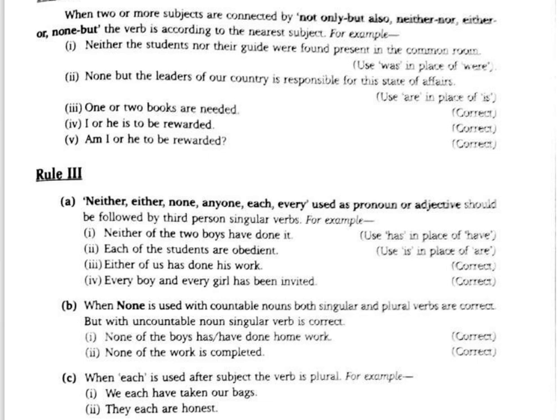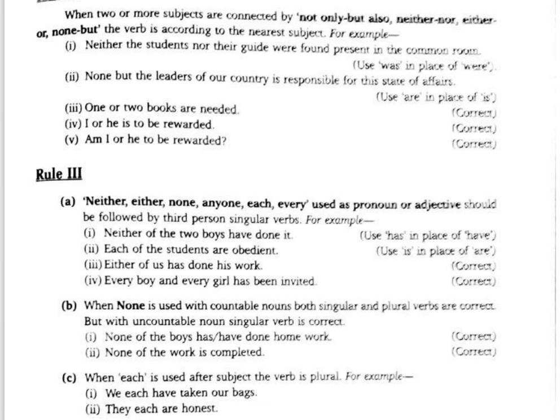Neither, either, none, anyone, each, every, used as pronoun or adjective, should be followed by a third person singular verb. Neither of the two boys has done it. Actually, you are saying that not even one of those two boys has done it, so that's why has should be there. Each of the students. So you are referring to only one there. If each comes, be sure that the verb should be singular. Either of us has done his work. Every boy and every girl has been invited.